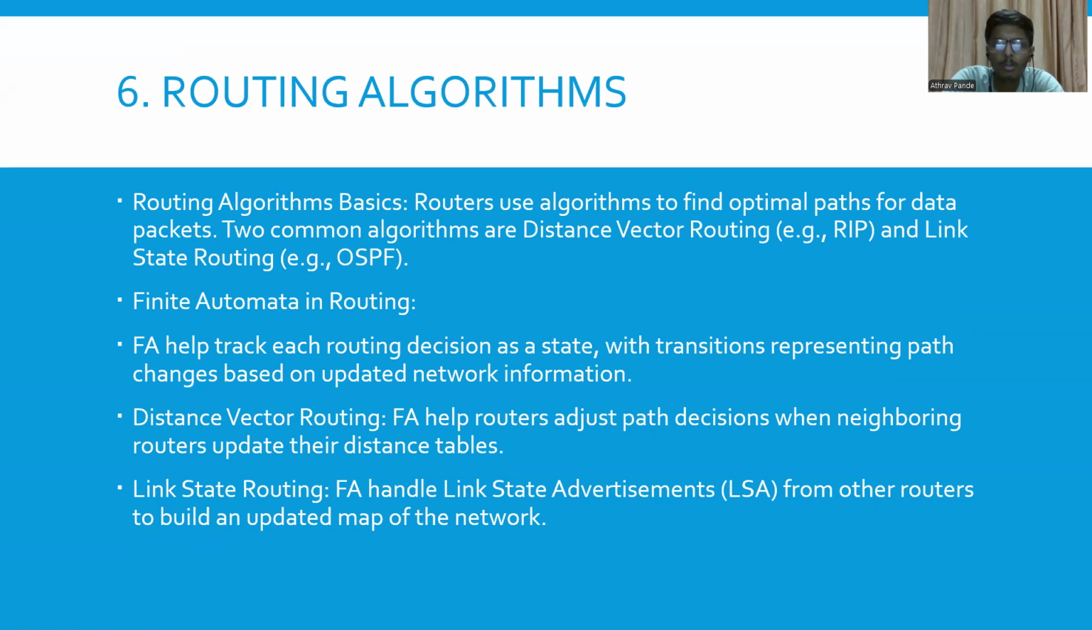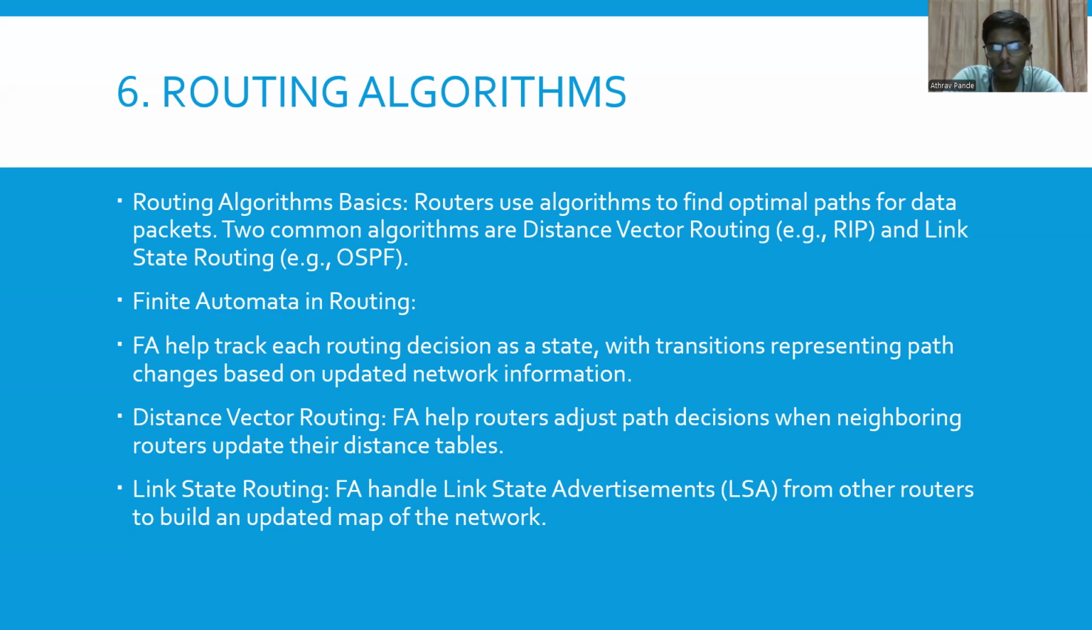Finally, let's talk about routing algorithms. Routers use algorithms to find the optimal path for data packets, basically the shortest distance. There are two common algorithms used for that. First is distance vector routing, for example RIP, and second is link state routing, or LSR, which has examples like OSPF.